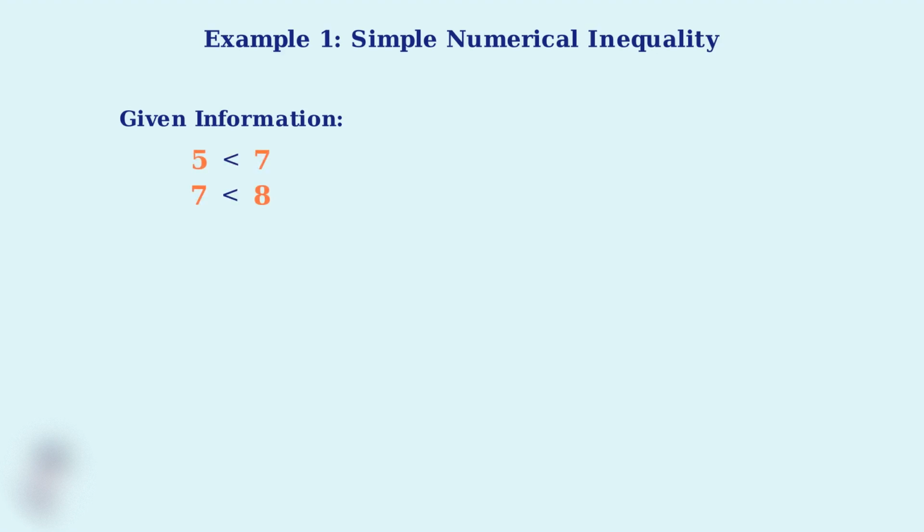We have two separate inequality statements. The first tells us that 5 is less than 7. The second tells us that 7 is less than 8. To better visualize these relationships, let's place these numbers on a number line. This will help us see exactly how the numbers relate to each other.